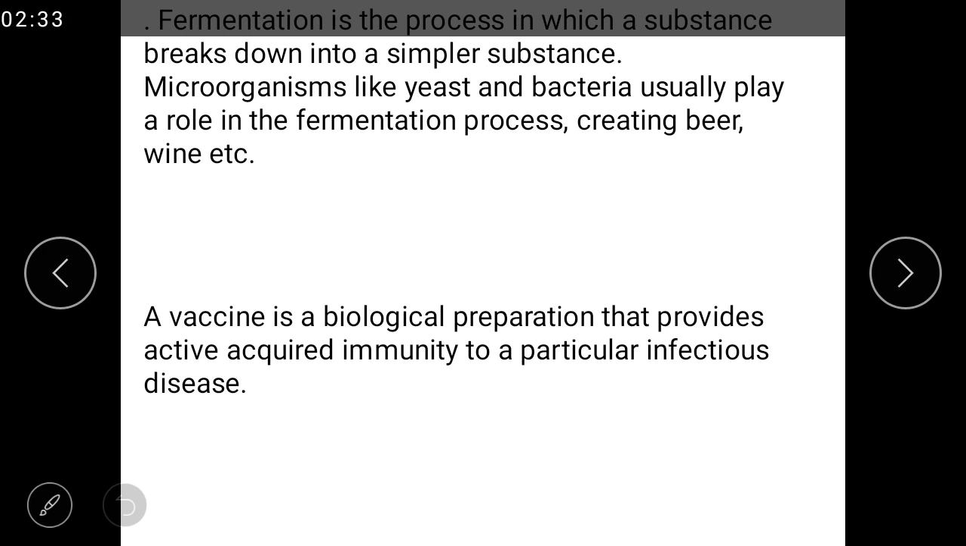Next, you can see what fermentation is. Fermentation is a process in which a substance breaks down into a simpler substance. Microorganisms like yeast and bacteria usually play a role in the fermentation process, creating beer, wine, etc. See about vaccine. A vaccine is a biological preparation that provides active acquired immunity to a particular infectious disease.